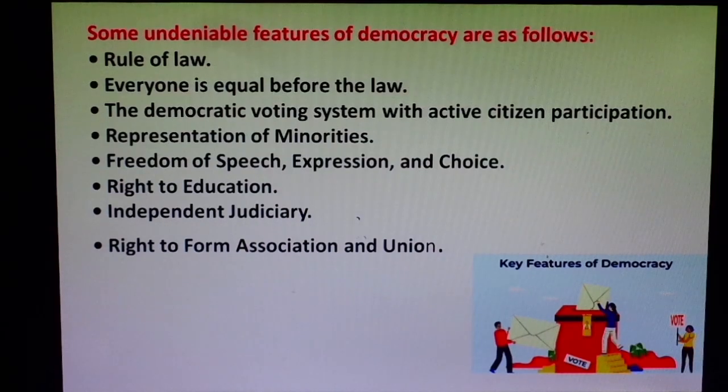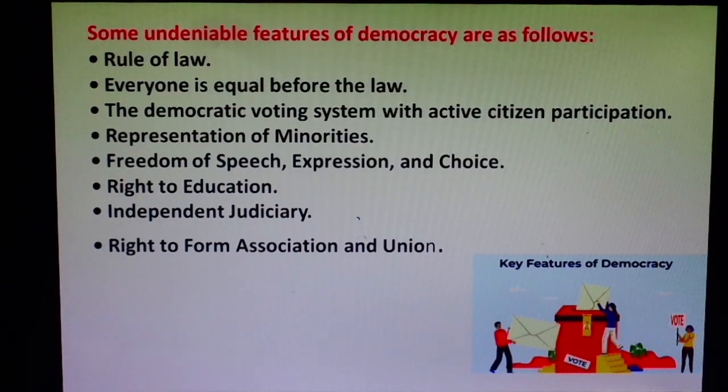One more thing, students, I would like to tell you. The right to constitutional remedies, Article 32, is known as the heart of the Indian Constitution. A very important article, number 32. Sometimes teachers simply write the question in the question paper: explain about Article 32. If you go in depth into the chapter, then you will be able to write about Article 32. Otherwise, students will skip the question in the exam.